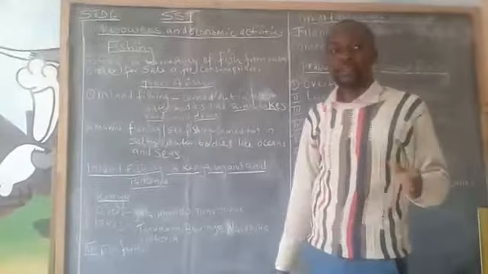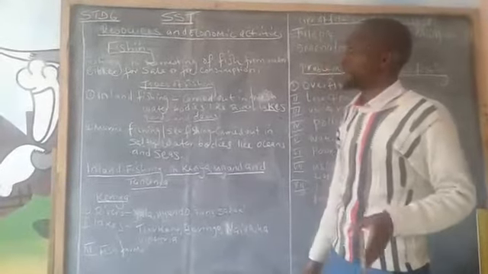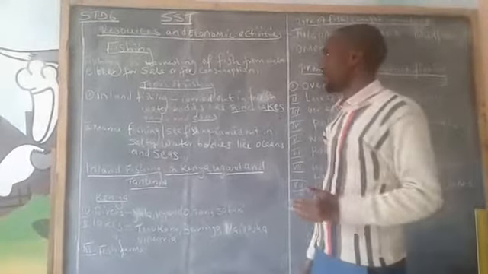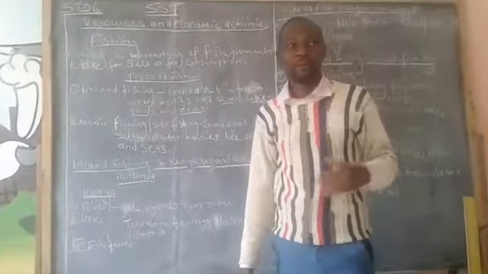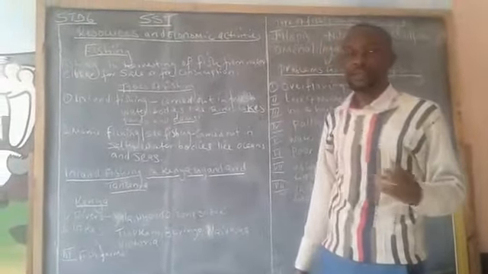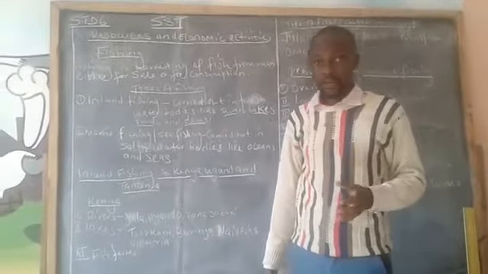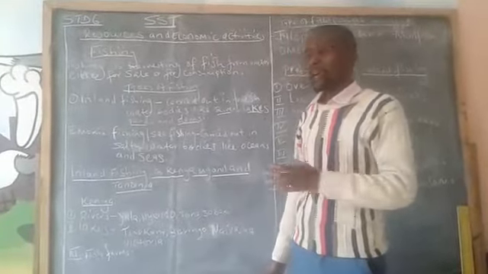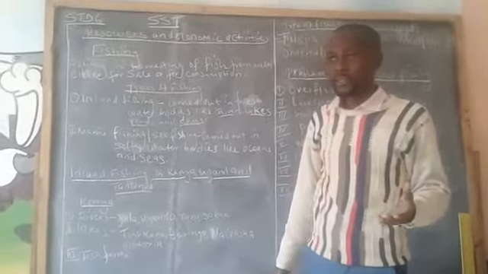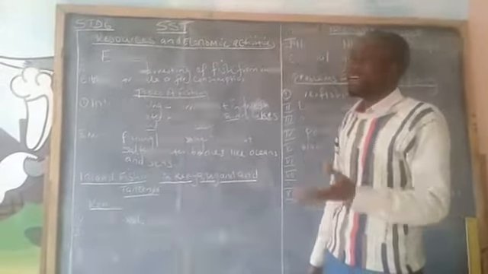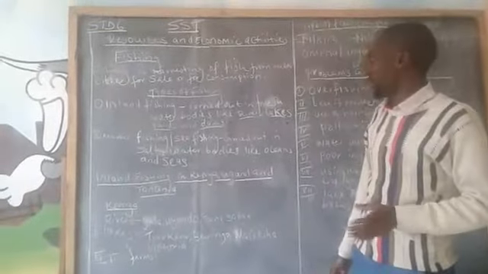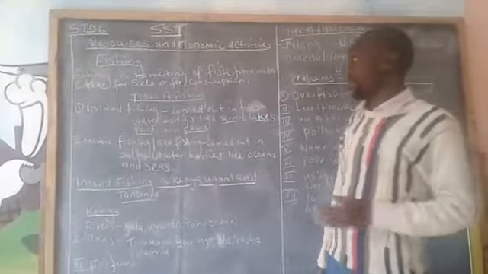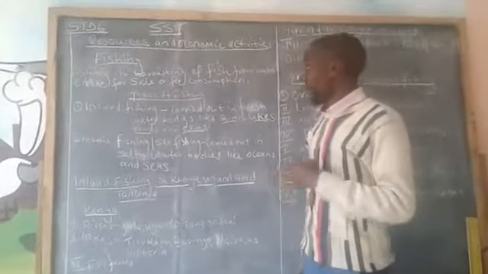Fishing is the harvesting of fish from water, either for sale or for consumption. So harvesting of fish from water for sale or consumption is what we are calling fishing. The fish are caught and taken to market and sold, or they are consumed, that is, they are eaten.